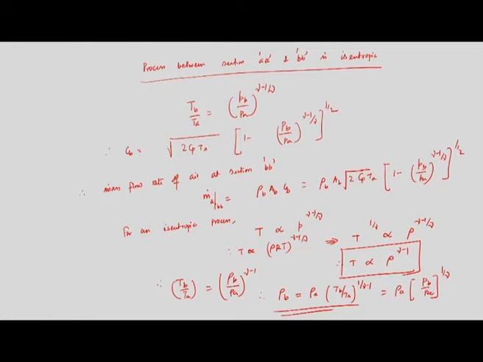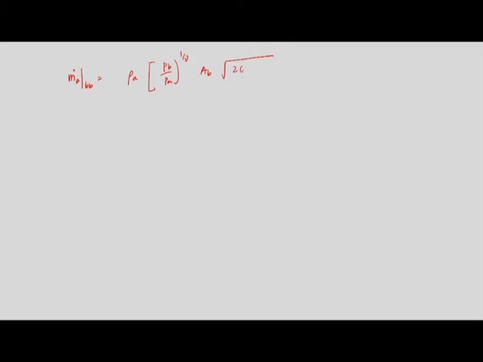If I plug in this expression in the mass flow rate of air at section B, we will get m dot air at section B equal to rho a into Pb by Pa to the power 1 by gamma into AB root of twice Cp Ta into 1 minus Pb by Pa to the power gamma minus 1 upon gamma, to the power half.